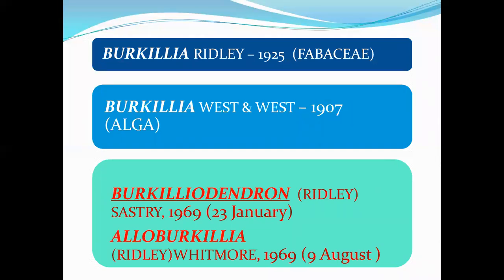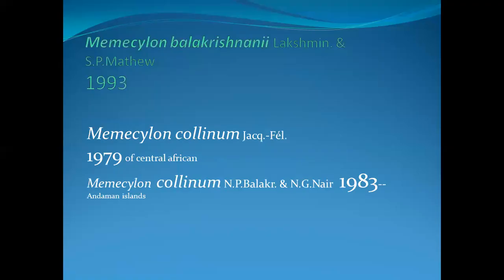Brucellia Ridley in 1925, Habesi, Brucellia West and West in 1907, Brucheliodendron Ridley and Allobrucellia in 1969. Mamazoilon Balkrishnan 1993, Mamazoilon collinium in 1979 and Mamazoilon collinium in 1983.